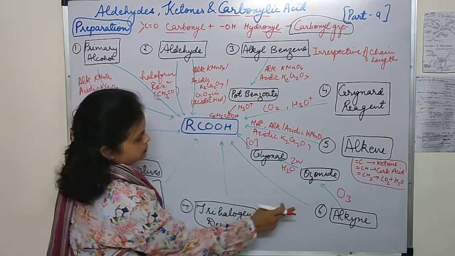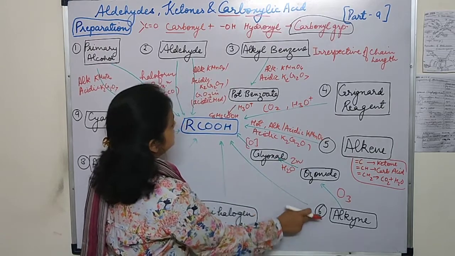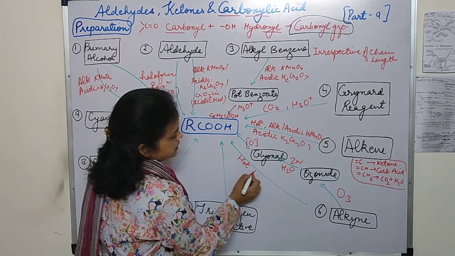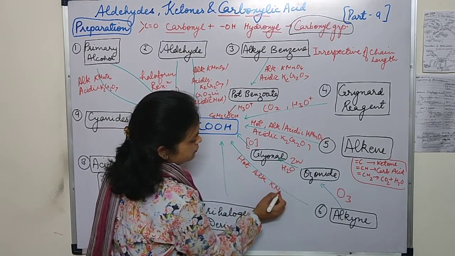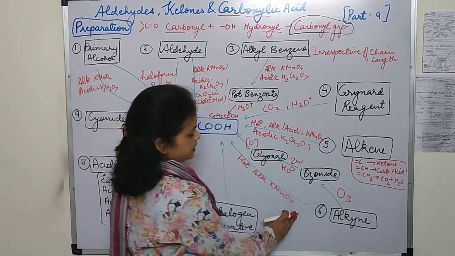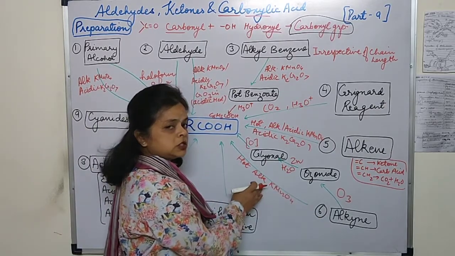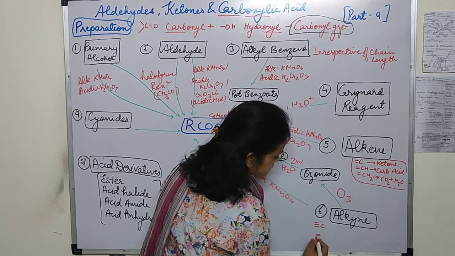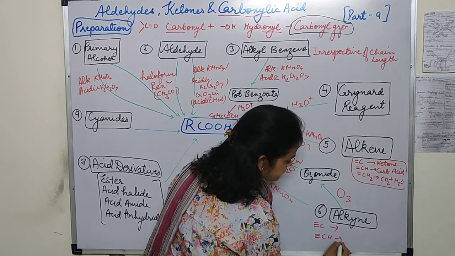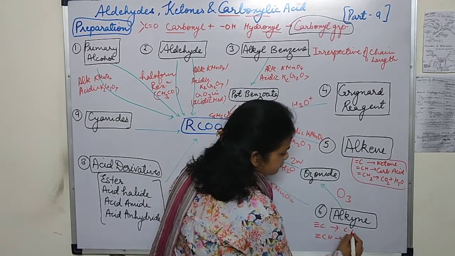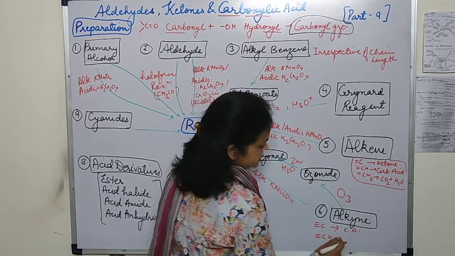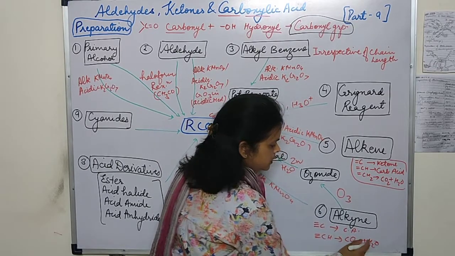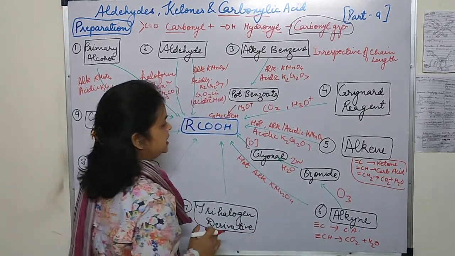Okay, now one more method, sorry, alkynes can also be converted into RCOOH with hot alkaline KMnO4. Okay, here also you can write that when alkynes undergo oxidation with hot alkaline KMnO4, there can be this part or this part. If only C is there, then it will form carboxylic acid. If the CH part is there, a terminal alkyne, then it will form CO2 plus H2O. Okay, I will tell you the reaction in detail so that you can easily understand.